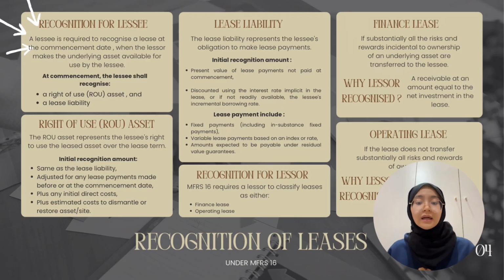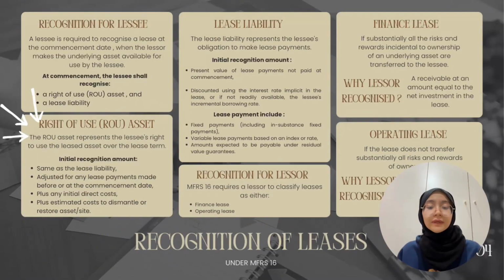Under MFRS 16, a lessee is required to recognize a lease at the commencement date, which is the date when the lessor makes the underlying asset available for use. At that point, a lessee must recognize two key items on the statement of financial position. The first one is the right-of-use asset and the second is the lease liability. This replaced the old operating lease model under MFRS 117, where leases were mostly off balance sheet. Now, MFRS 16 brings almost all leases onto the balance sheet to reflect the true financial obligation of the lessee.